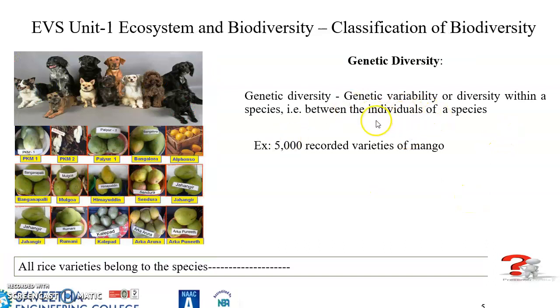Genetic diversity is the variety and variability within a species, that is between the individuals of a species. For example, if you consider dogs, you have so many varieties of dogs. If you consider mangoes, we have 5,000 recorded varieties of mangoes.